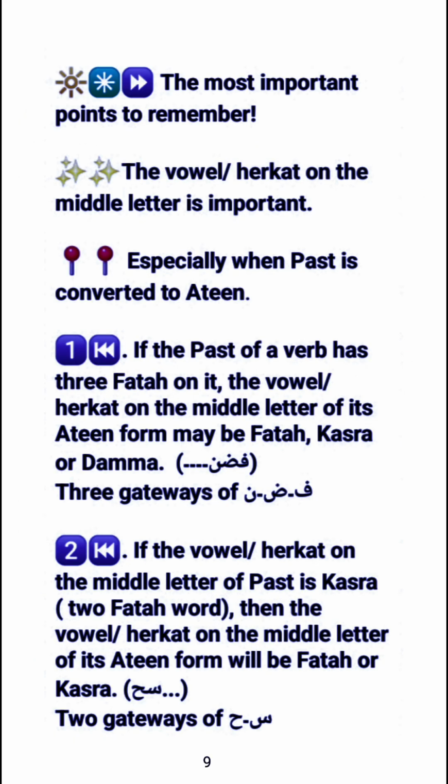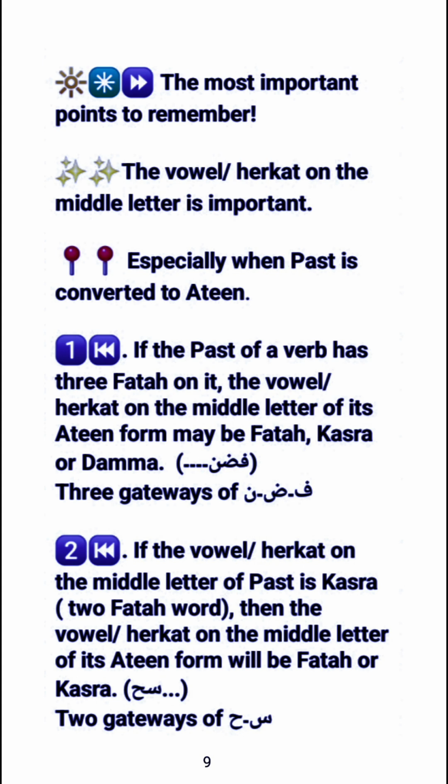The most important point to remember: the vowel or harkat on the middle letter is important, especially when past is converted to Athene. If the past of a verb has three fatha on it, the vowel or harkat on the middle letter of its Athene form may be fatha, kasra, or dhamma. These are the three gateways of Fa, Za, Noon.